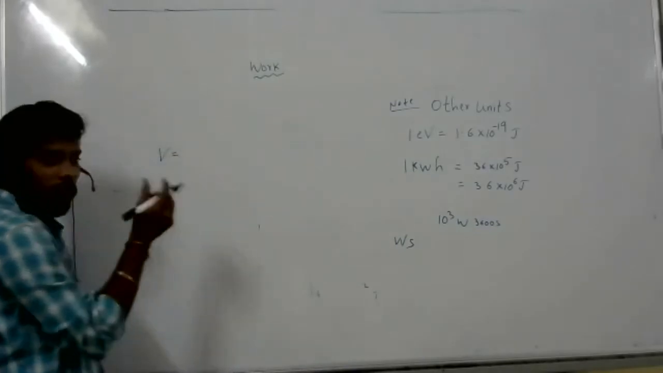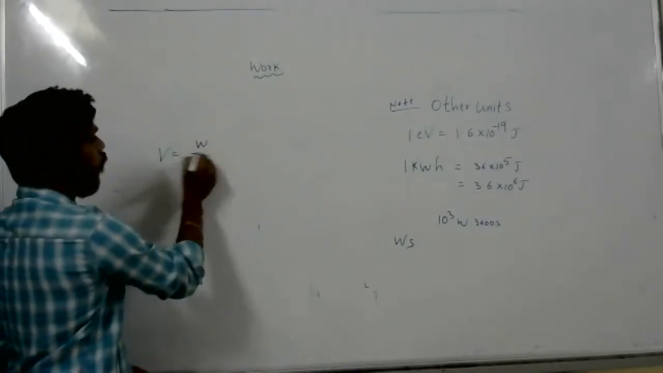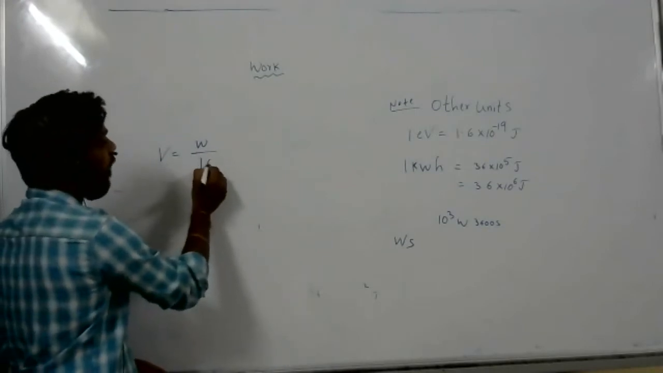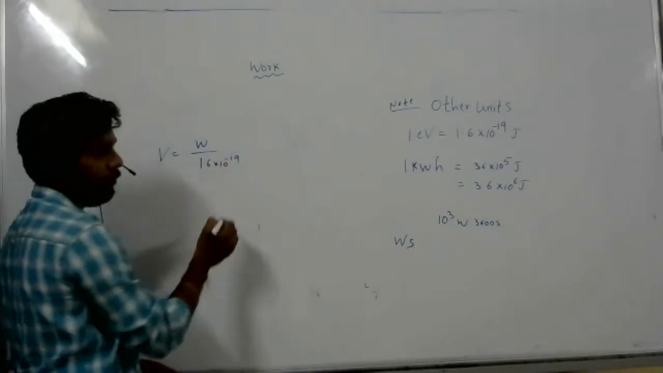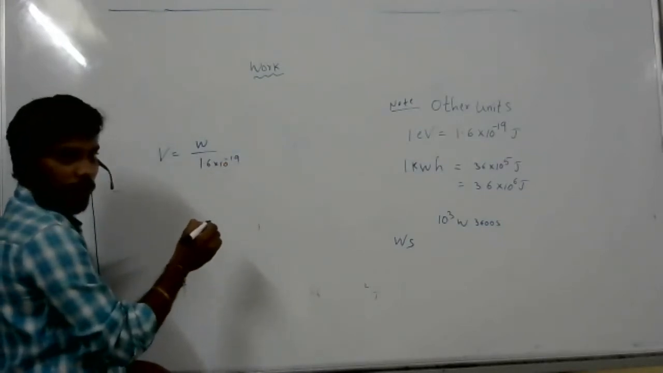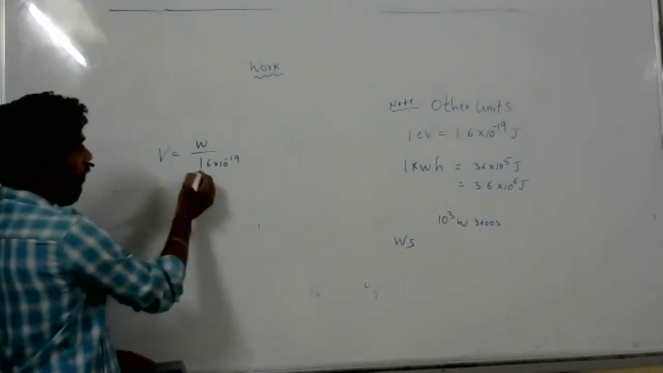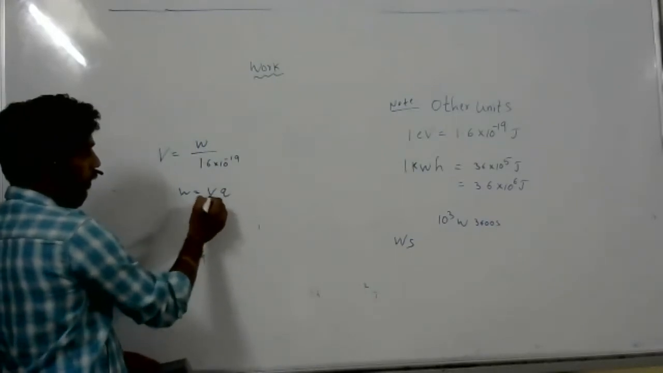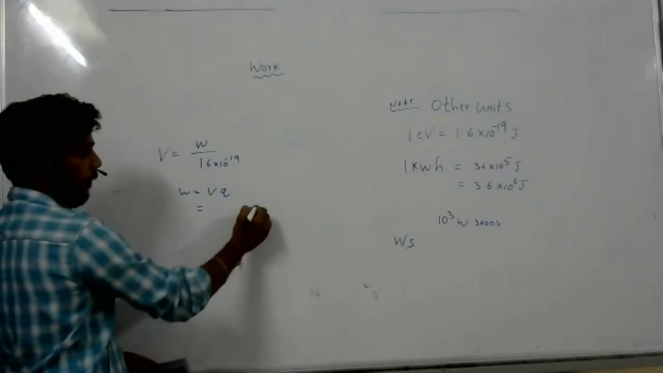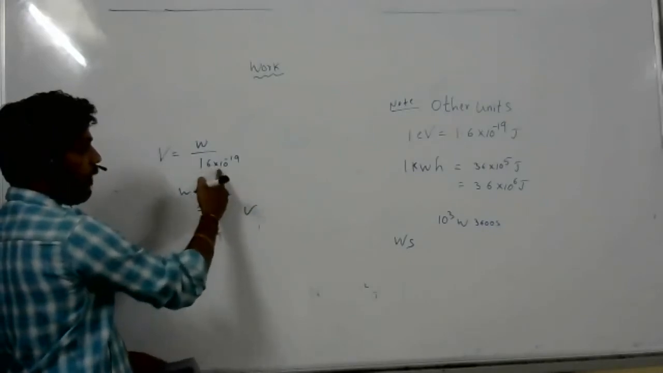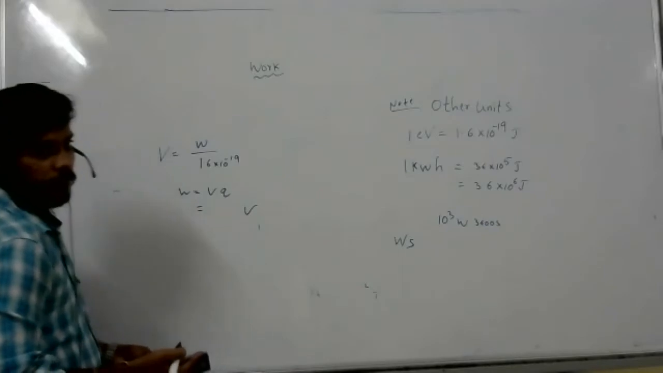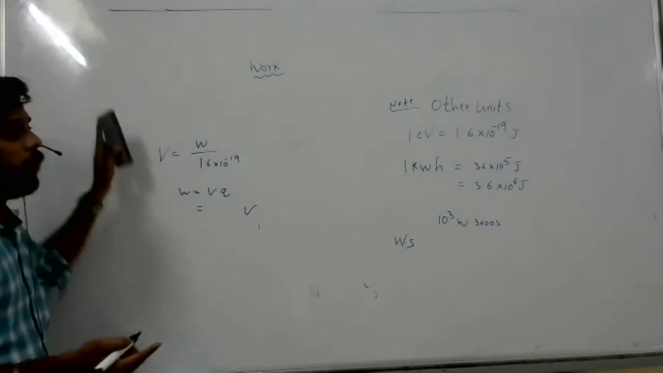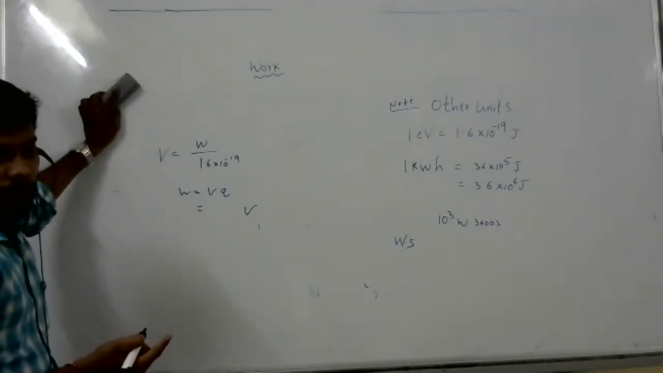Actually, what is the definition? Work done to bring a unit charge. That unit charge is 1.6 into 10 to the power of minus 19. So according to that, work is nothing but V into Q, right? So V is nothing but volts, and charge is nothing but 1.6 into 10 to the power of minus 19. So 1 electron volt we can write as 1.6 into 10 to the power of minus 19 joule also. Understood?